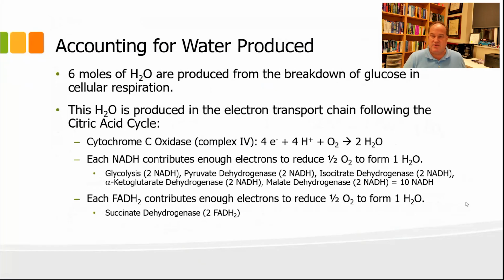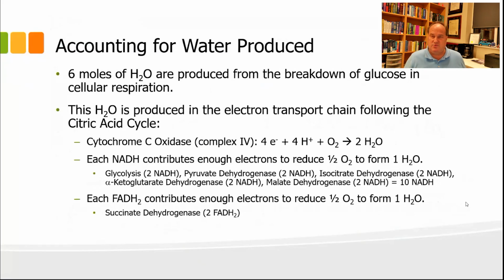So for every NADH we get 1 H2O. We actually get 2 NADH from glycolysis, 2 NADH from the pyruvate dehydrogenase reaction. We then, in the citric acid cycle itself, get 2 NADH from isocitrate dehydrogenase and alpha ketoglutarate dehydrogenase, as well as malate dehydrogenase. So that's 5 enzymatic reactions. We get 2 NADH from each, and that's 10 NADH.